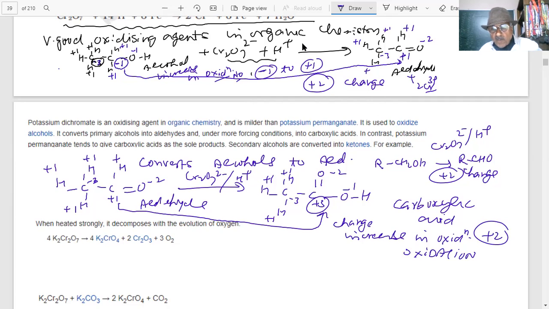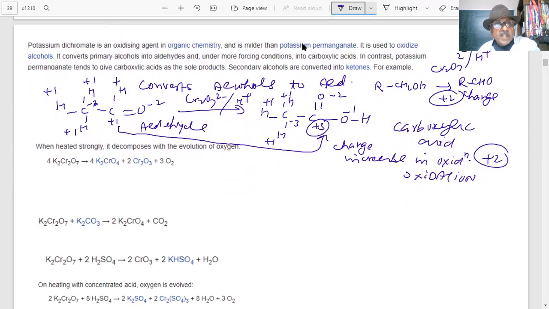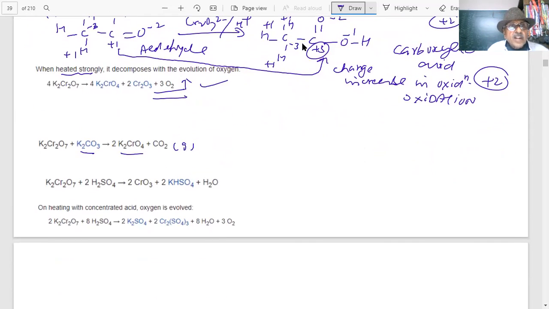Further, just one more reaction I will show you, important for the exam. When potassium dichromate is heated, it decomposes with evolution of oxygen. Because it is a strong oxidizing agent, it will immediately oxidize water into oxygen. So oxygen is produced because it acts as an oxidizing agent. And when it reacts with potassium carbonate, an alkali, it forms potassium chromate, and carbon dioxide gas is released.